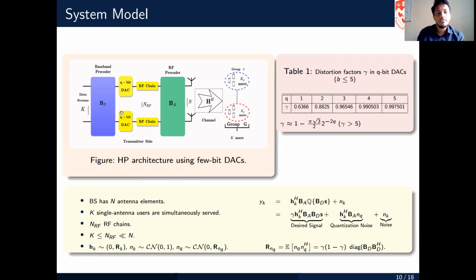To consider the low resolution DACs, we are considering the q-bit DACs in the RF chains. Also, we are modeling the quantization noise using the additive quantization noise model. Table 1 gives us the distortion factor used for different bits of the DACs, and the quantization noise is also modeled using this equation.